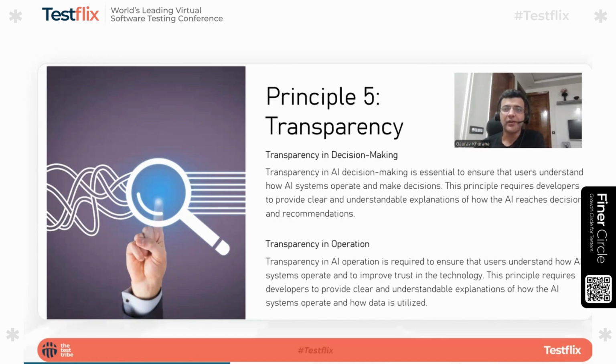In that case, you cannot say, oh, we don't know, it is an AI system, how it has taken the decision. So testers should look into that logic. Maybe it is coming in the logs how it has made that decision, just like we do debugging. If there is a problem, we debug it, to see how this is printed in the system, or why this has happened. So that transparency should be there with AI as well, so that people know the reasons behind it.